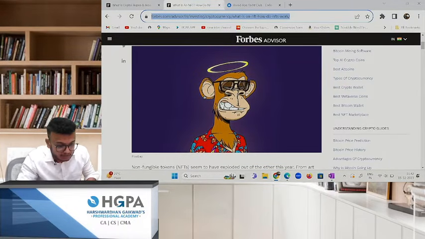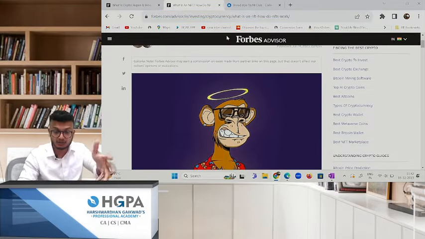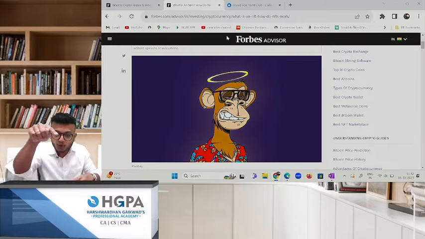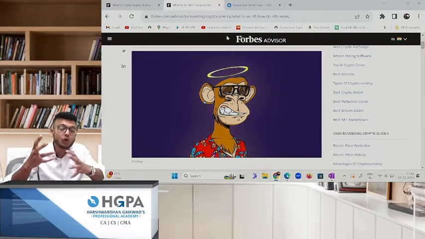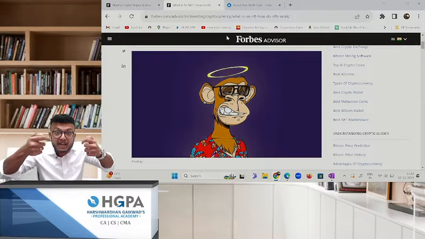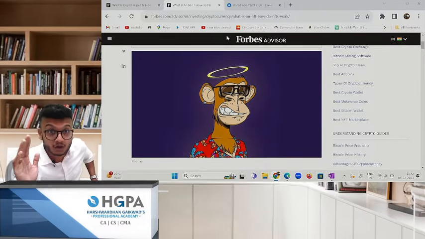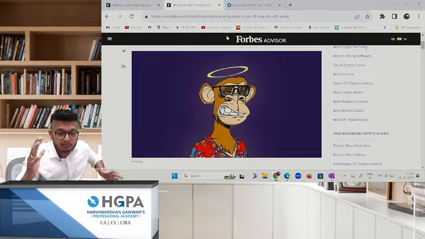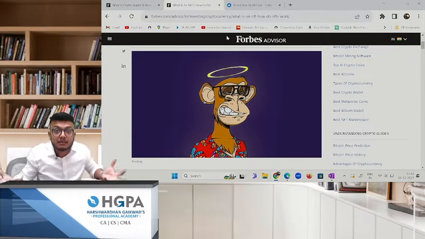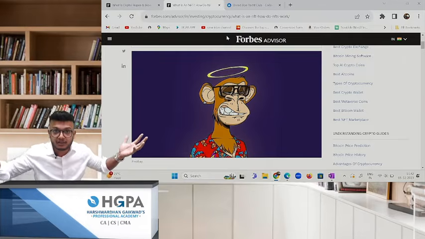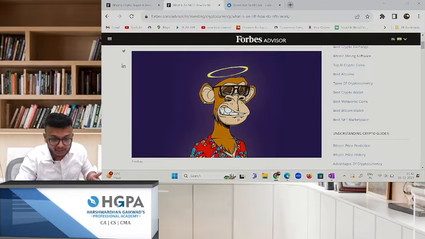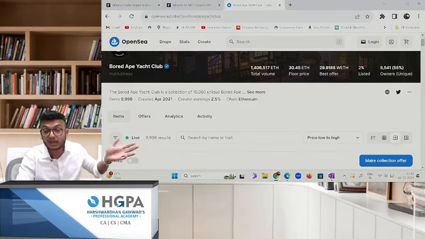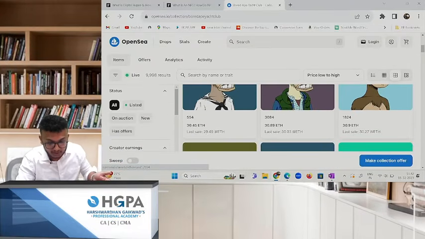I'll show you the website also. Then people started, if you want to own a piece of this, you have to spend money. And the money is not in 1,000 rupees, my boss, it is in lakhs, in crores. But what will I get out of this? Pleasure, satisfaction, I own this piece. For example, this is the website, Bored Ape. See, it is going on live right now, you can see this over here.